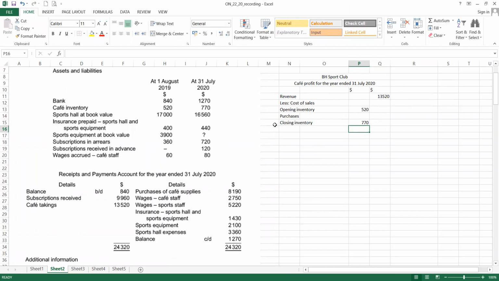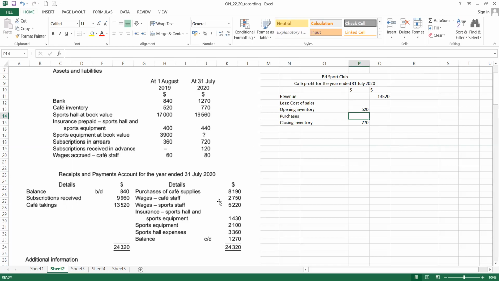Now come to the purchases. Be careful with this item, purchases. Let me see where's the purchases. Any purchases related? There's no payment to the supplier outstanding. Cafe, sport hall, insurance prepaid, sport equipment subscription. Okay, in this case, quite straightforward also. Then we don't need to do the adjustments for purchases because there is no opening or closing for the cafe supply. Because no adjustment in here.